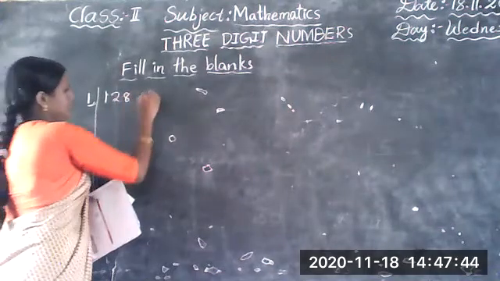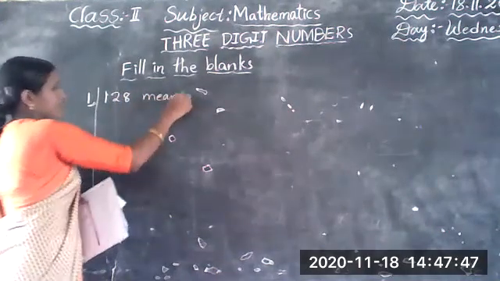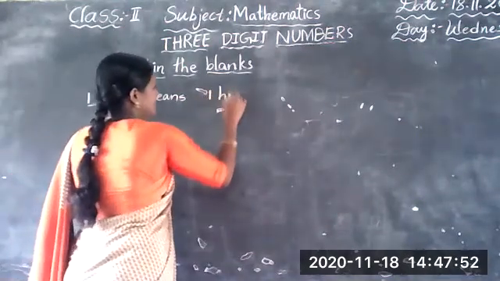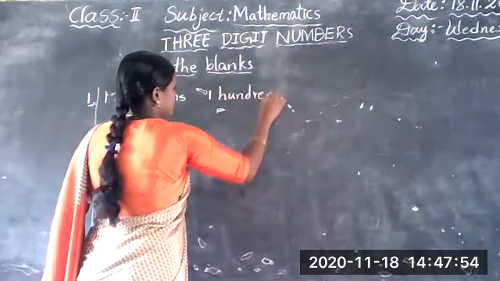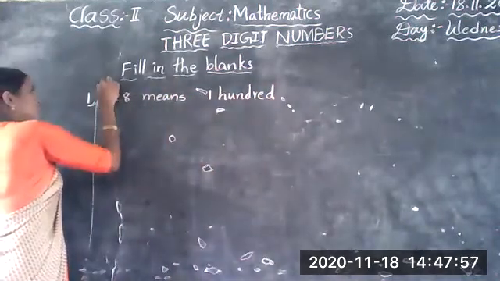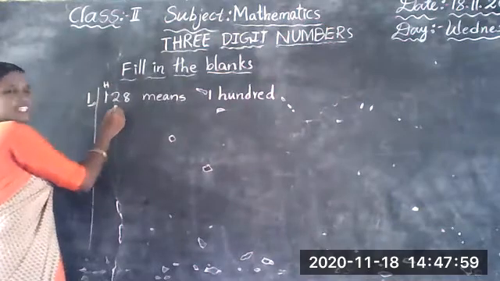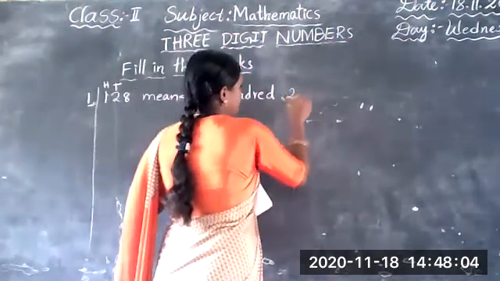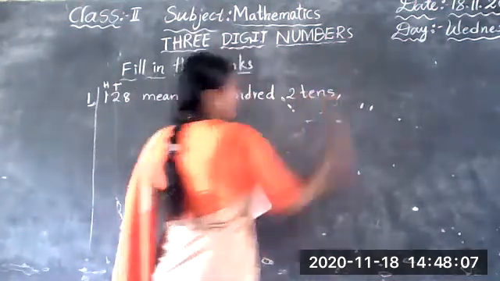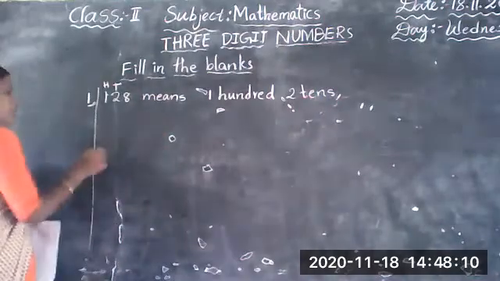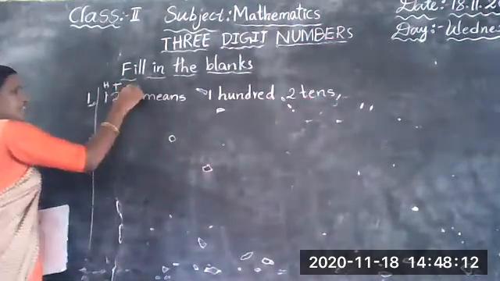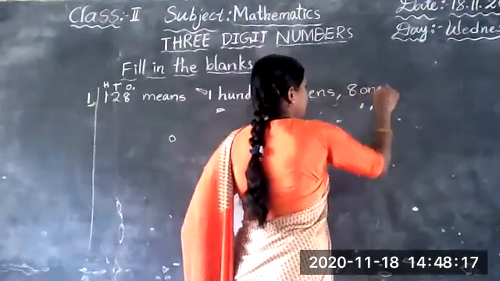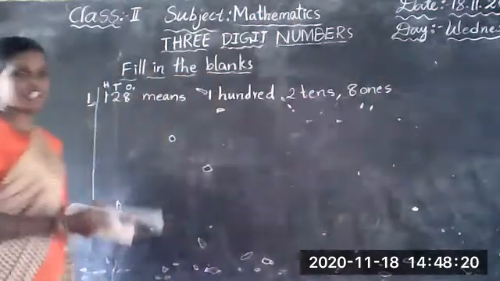128 means how many hundreds are there? 100. See here, how many hundreds? 100. How many tens are there? 2 tens. How many ones are there? 8 ones. So we should write 8 ones. And remaining.